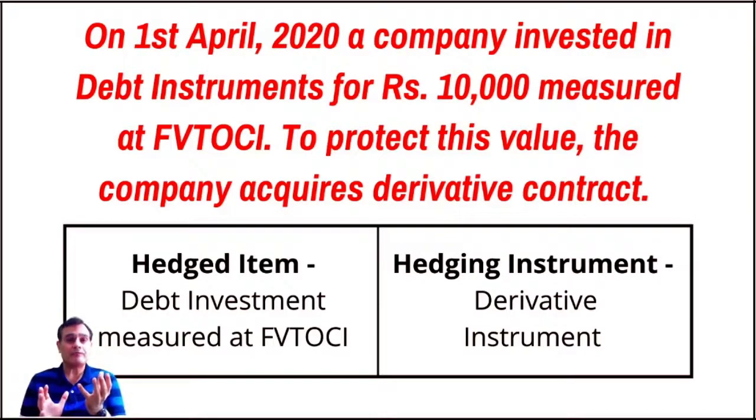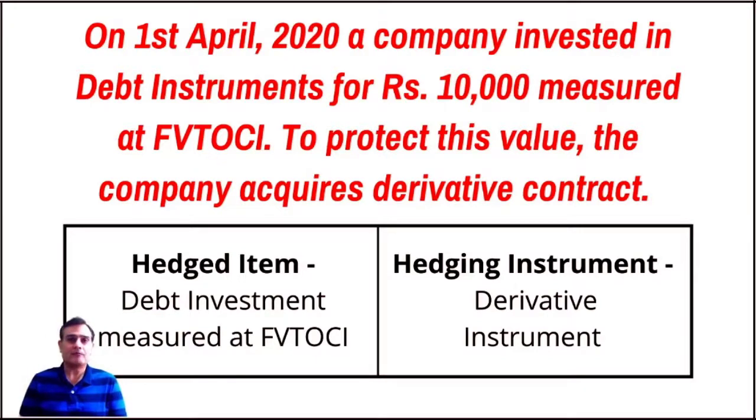One is the investment in a debt instrument. Now, the debt investment which you have made is supposed to be the hedged item. You want to protect it from the risk, so it is called the hedged item. And for the purpose of protecting this debt investment, we have entered into a derivative contract.